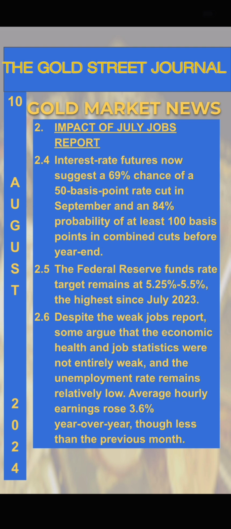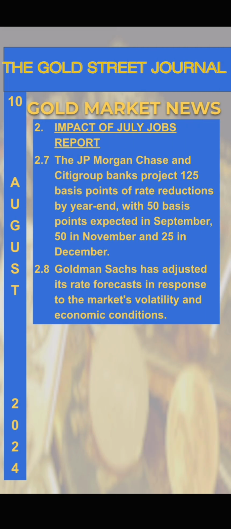Despite the weak jobs report, some argue that the economic health and job statistics were not entirely weak, and the unemployment rate remains relatively low. Average hourly earnings rose 3.6% year-over-year, though less than the previous month. The JP Morgan Chase and Citigroup banks project 125 basis points of rate reductions by year-end, with 50 basis points expected in September, 50 in November, and 25 in December.